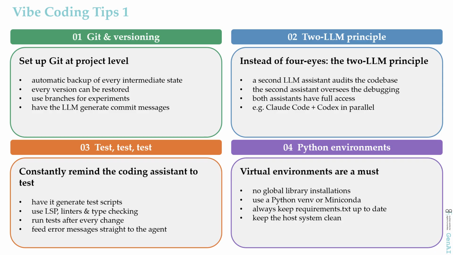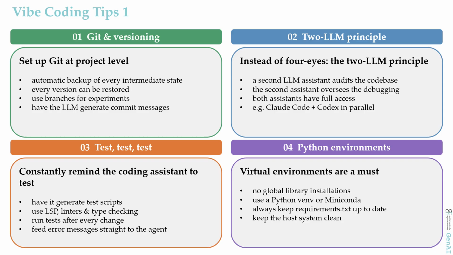Now we move from the fundamentals to the practical tips. The first three we've already touched on, so I'll keep them brief. The fourth is new. First, Git and versioning. This is really important. It's your backup and your version history. Setting Git up and understanding the basics takes less than an hour, but it pays off enormously in vibe coding. Every intermediate state is backed up automatically. Every version can be restored. You can use branches for experiments, and you can even have the LLM write your commit messages.